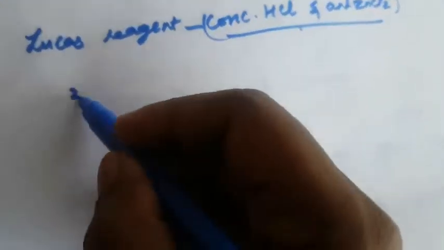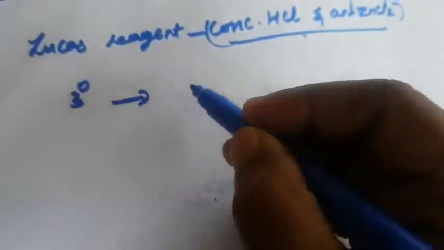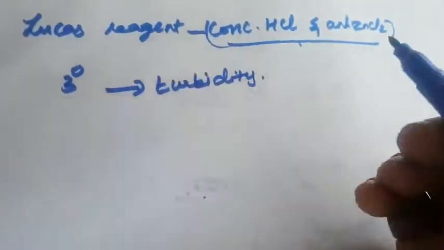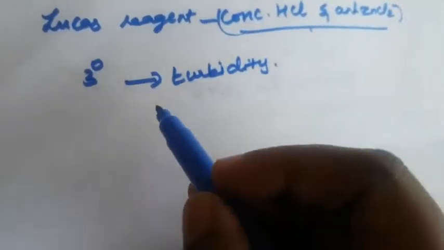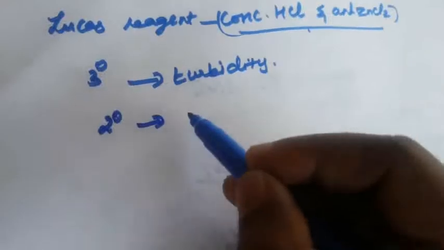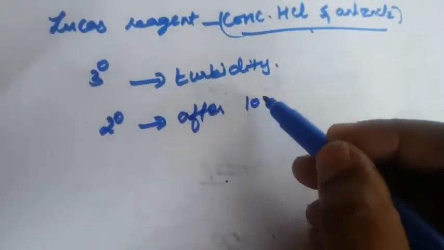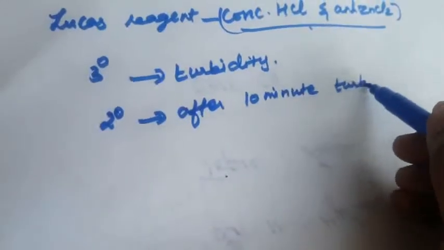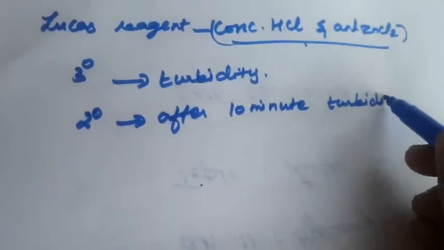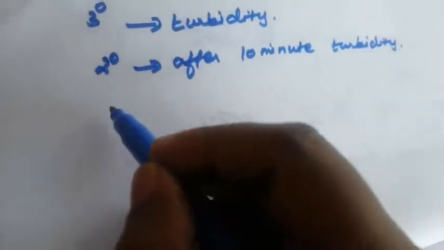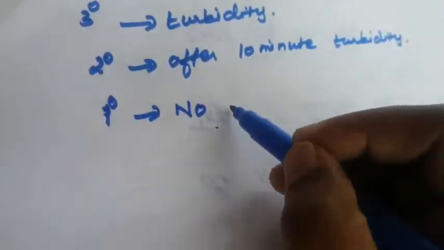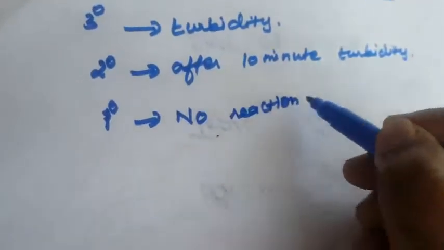In this Lucas reagent, first is the tertiary alcohol. Tertiary alcohol reacts to immediately form turbidity. What is meant by turbidity? That is the precipitate. The secondary alcohol forms turbidity only after 10 minutes. What about primary alcohol? No reaction occurs, so no reaction at room temperature.